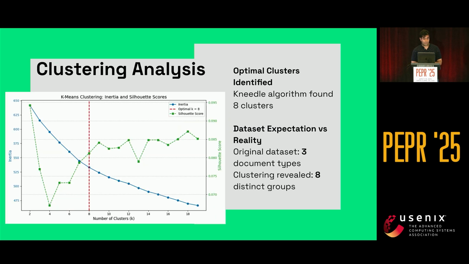Moving forward, we looked at clustering analysis, where we used sentence transformers to create representations, which allowed us to analyze whether these documents formed some kind of internal clusters or distributions where we could match things. We knew that they were formed from 3 specific SEC style documents. However, in our analysis, we found that there were 8 clusters being formed. Now, this could be due to the natural distribution of the dataset itself or differential privacy.